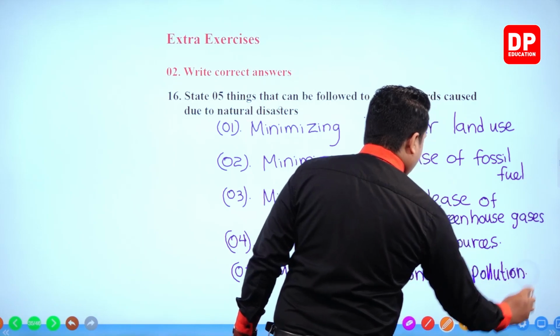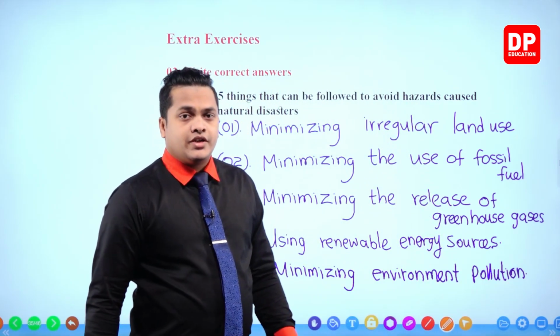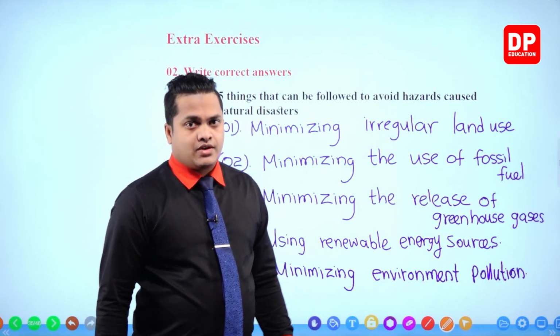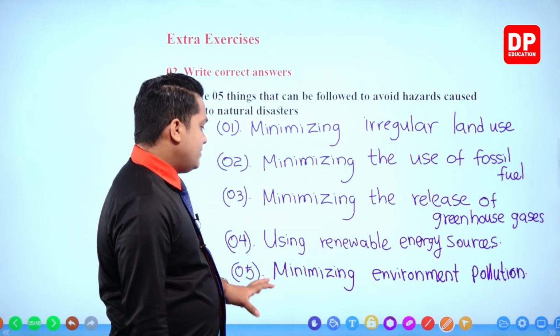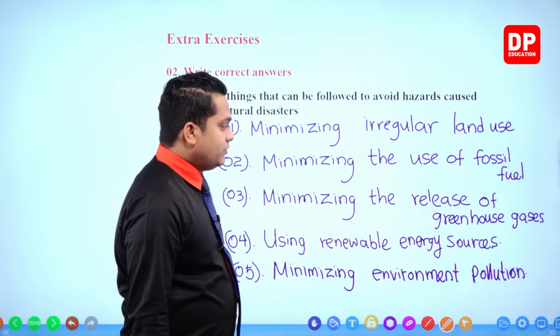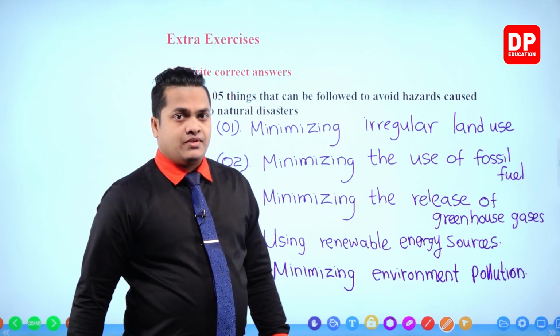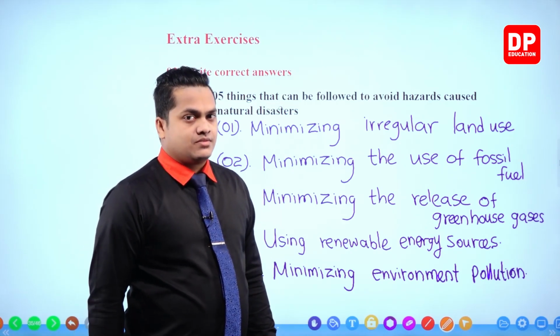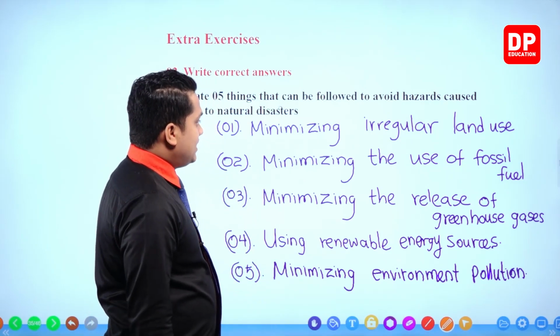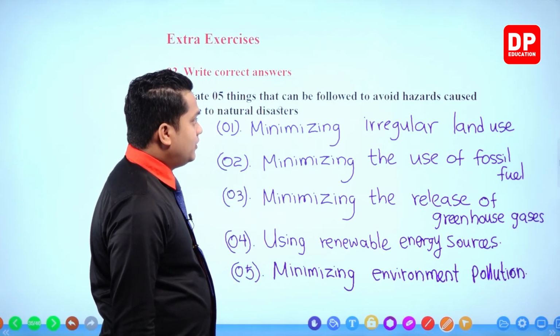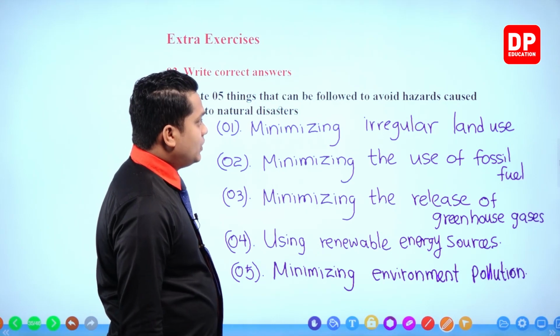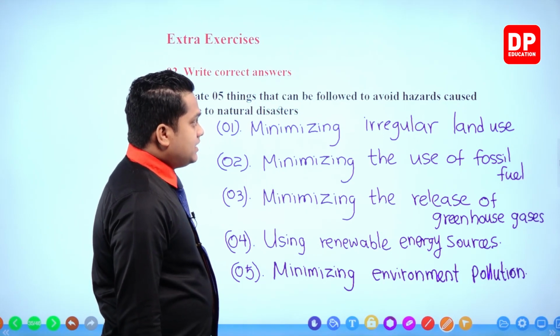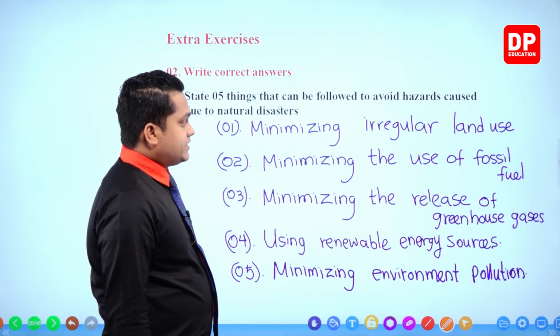This is the main reason for several kinds of natural disasters, environmental pollution. So by minimizing environmental pollution, we can minimize the hazardous events caused by natural disasters, my dear children. So these are the ways that we can follow to avoid hazards caused by natural disasters.